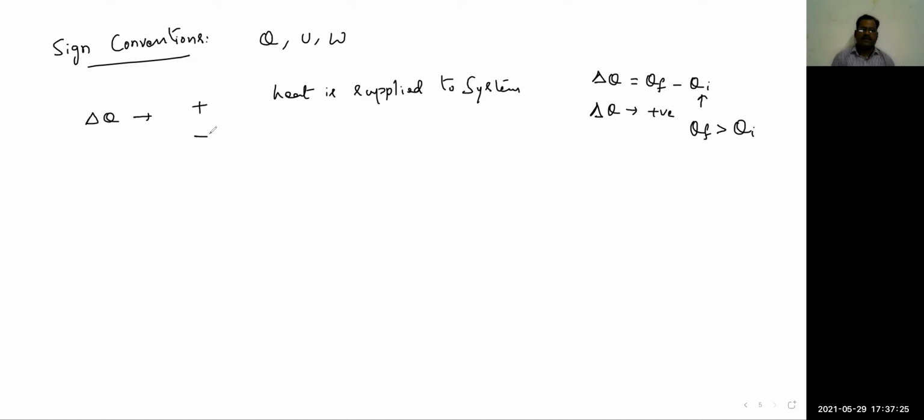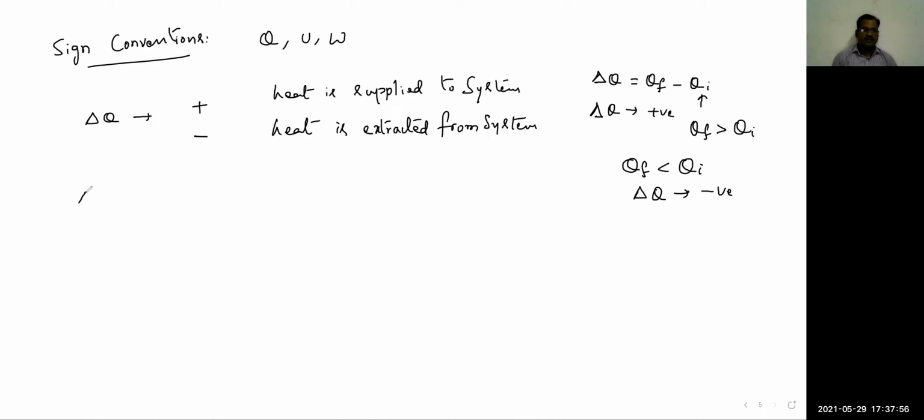The same way, when heat is extracted from the system, delta Q is taken as negative. When heat is extracted, final heat is less than initial heat, so delta Q is negative.